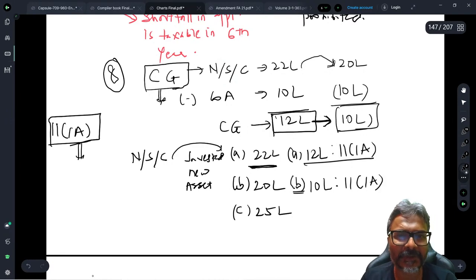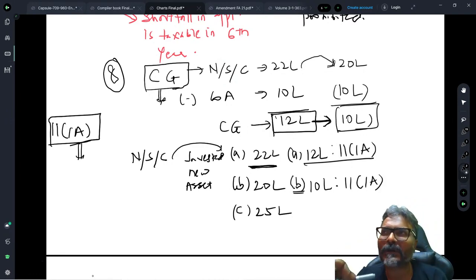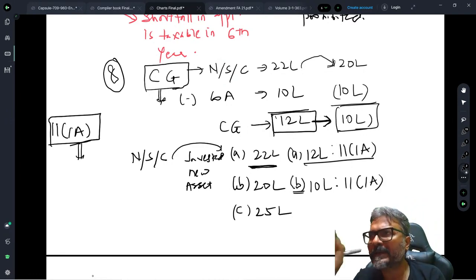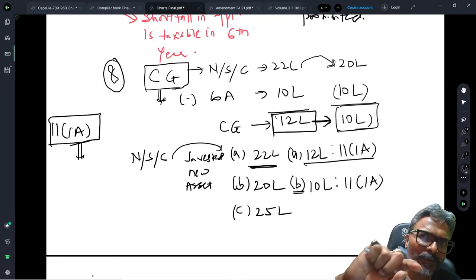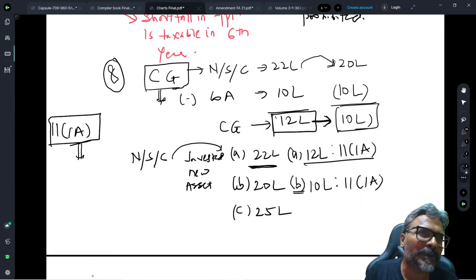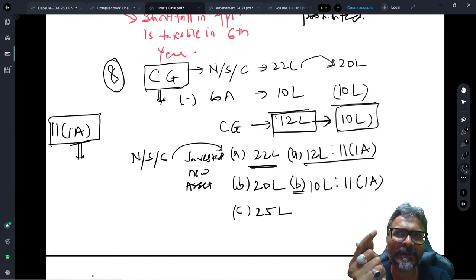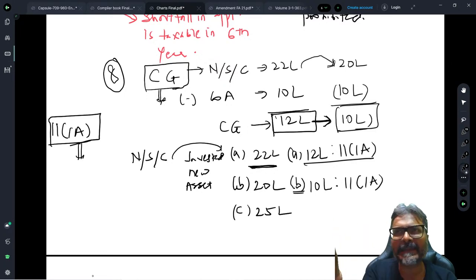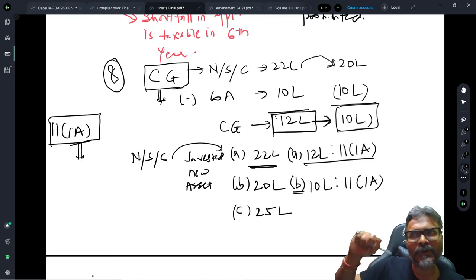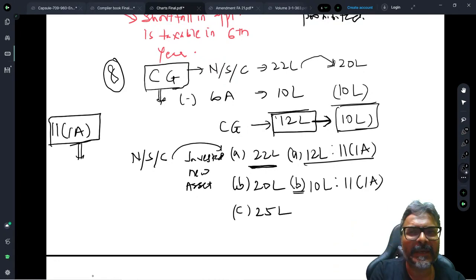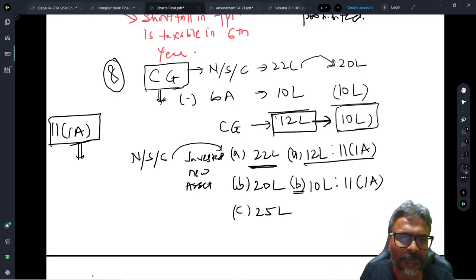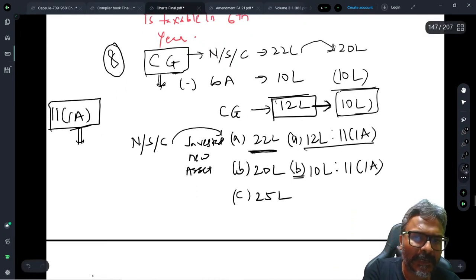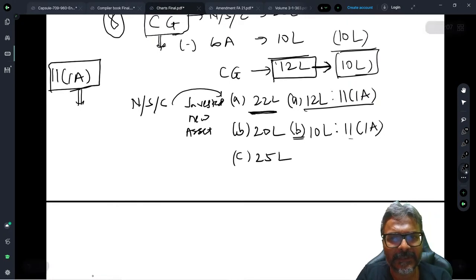So what happens here, students, is that when there is a shortfall in the application of the net sale consideration in acquiring the new asset, you revise your capital gains calculation. How do you revise it? Substitute the net sale consideration with the amount invested and get the revised capital gains which will qualify for exemption under 11(1)(a). So accordingly, it is 10 lakhs that will be eligible for exemption under 11(1)(a).